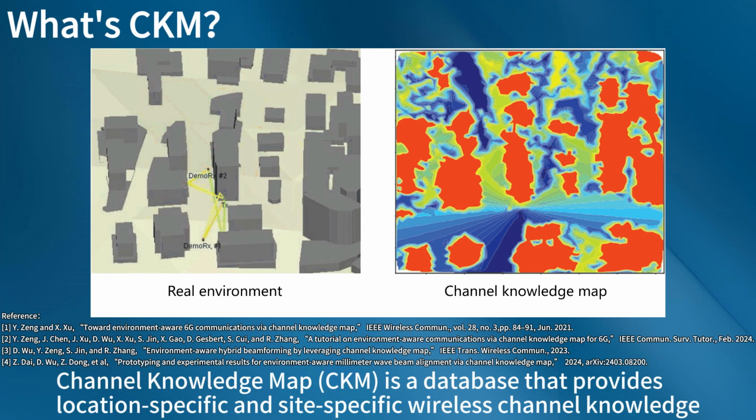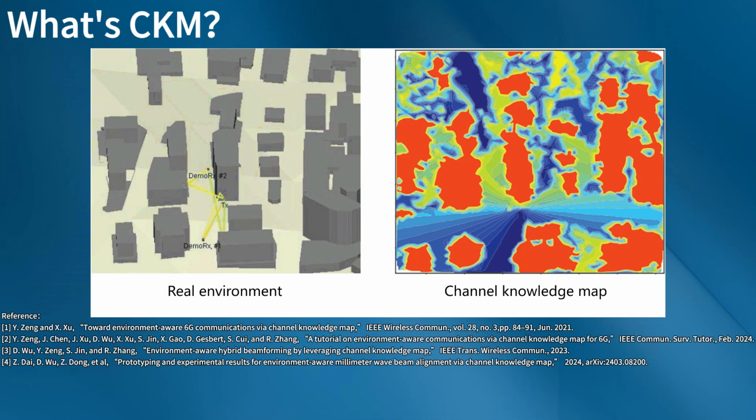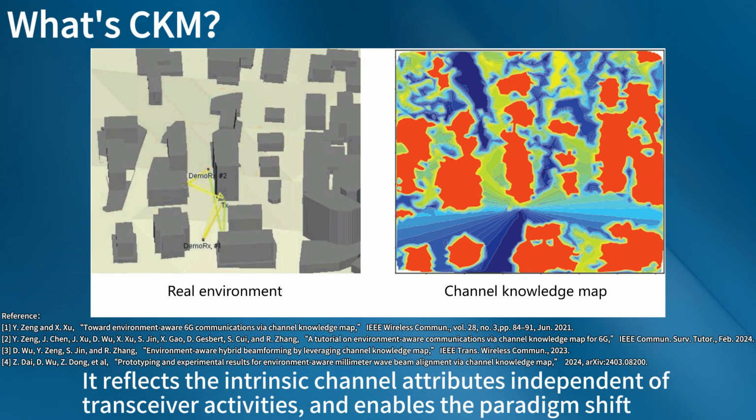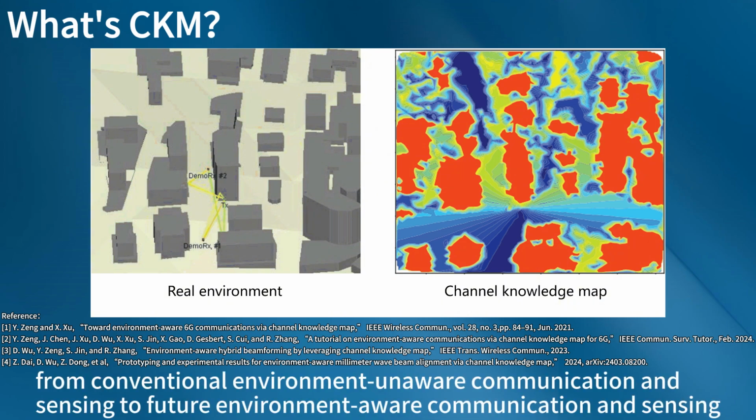Channel Knowledge Map (CKM) is a database that provides location-specific and site-specific wireless channel knowledge. It reflects the intrinsic channel attributes independent of transceiver activities and enables the paradigm shift from conventional environment-unaware communication and sensing to future environment-aware communication and sensing.